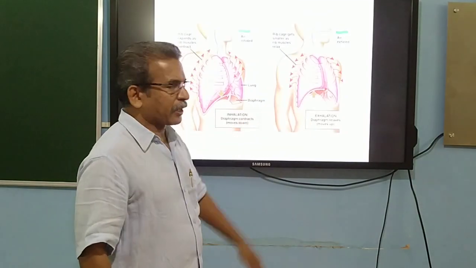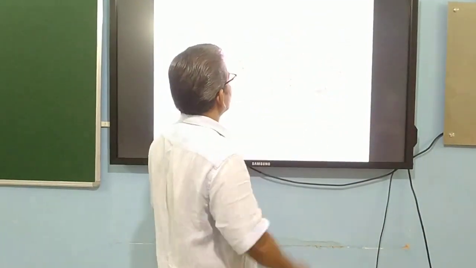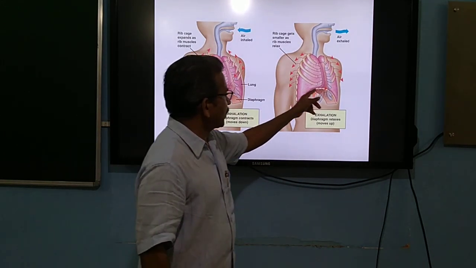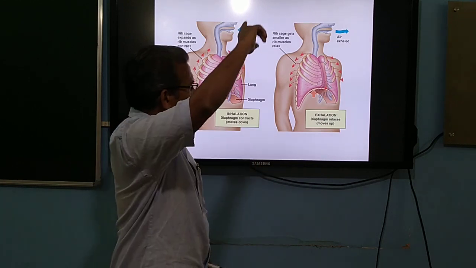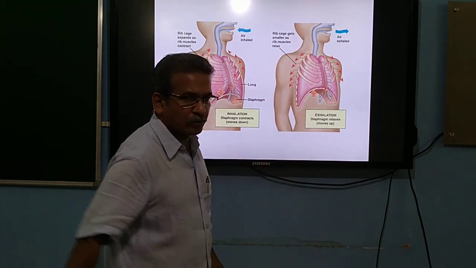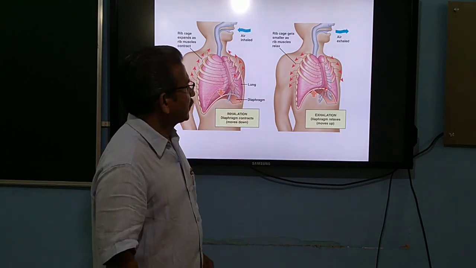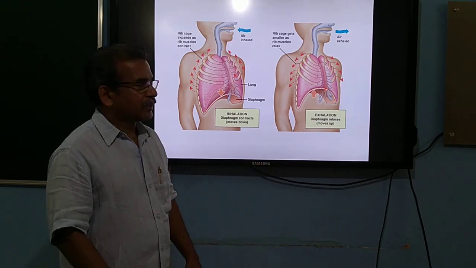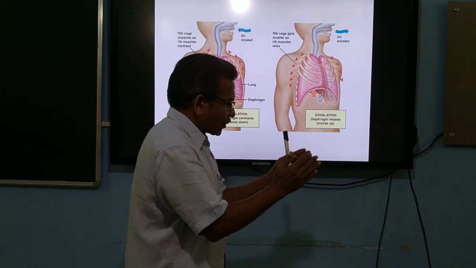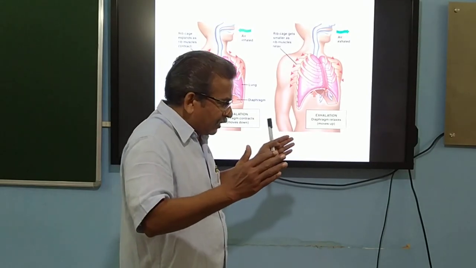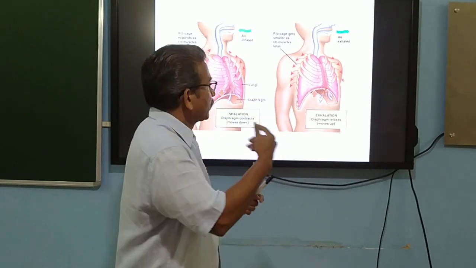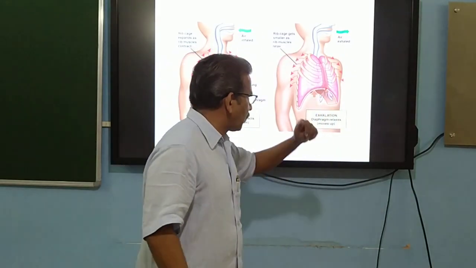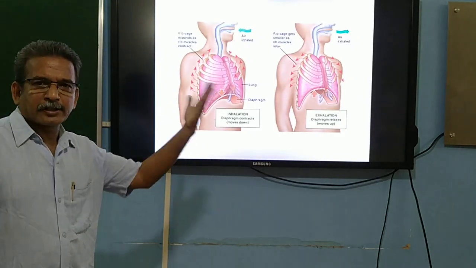And see here, how expiration happens. The rib cage gets smaller as rib muscles relax. The intercostal muscles relax, and the muscles of the diaphragm also relax, so that it goes back to the original dome-shaped position. As a result, the total thoracic volume decreases, and the pressure pushes the lungs. The intrapulmonary pressure increases, so that air starts moving out from the lungs to outside, and that we call exhalation or expiration.